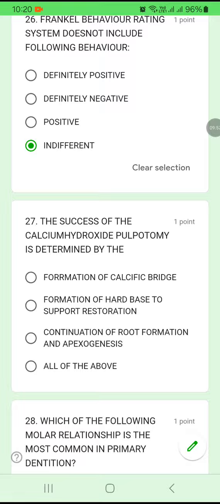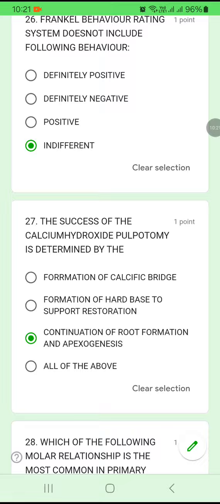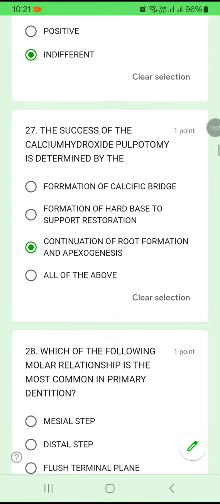But just closely examine the question. The success of the calcium hydroxide pulpotomy. They are telling about pulpotomy. The main purpose of pulpotomy is to enhance the root formation, in a tooth which has not got a complete root apex. To encourage the root formation, you have to give the calcium hydroxide. That is the main objective. So option C is the answer. Continuation of root formation and apexogenesis will determine the success of calcium hydroxide pulpotomy.